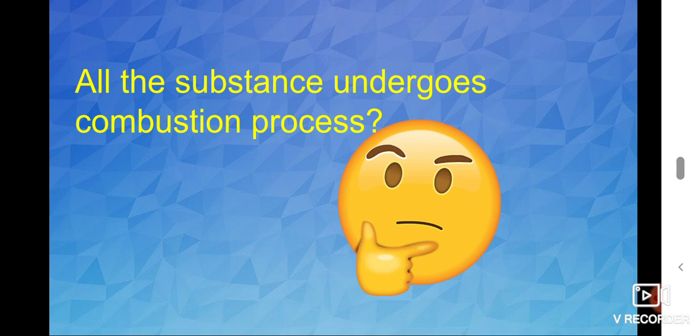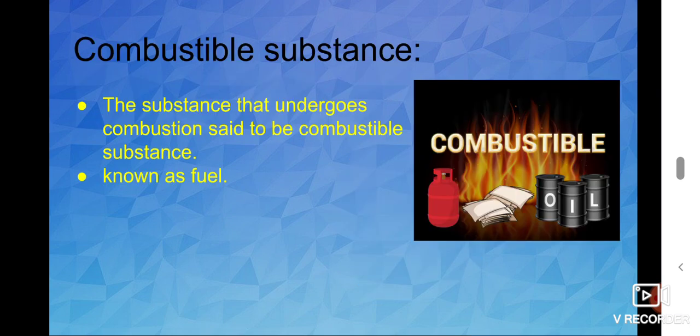Do you think all these things undergo the combustion process? Yes or no? Absolutely not. Only some substances undergo combustion. That kind of substance is known as a combustible substance.